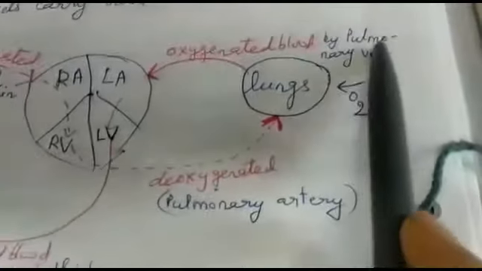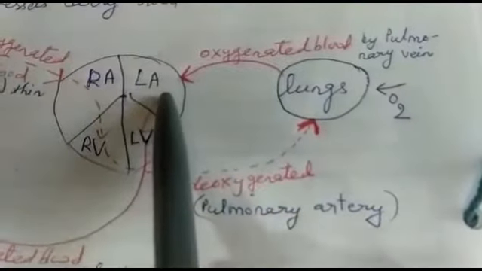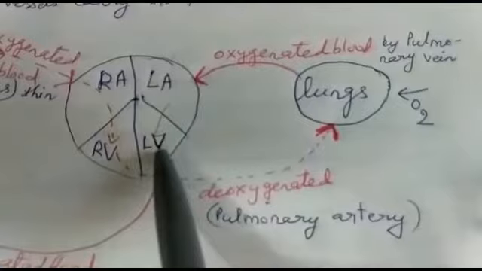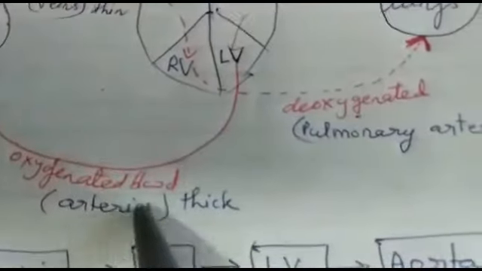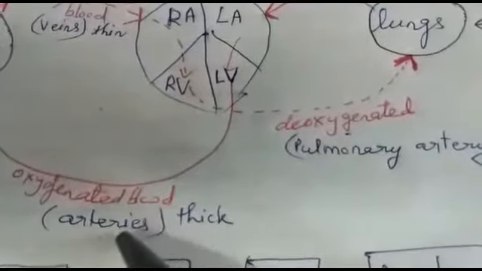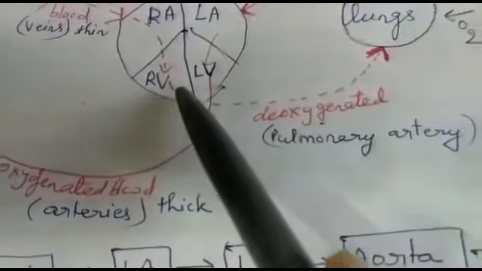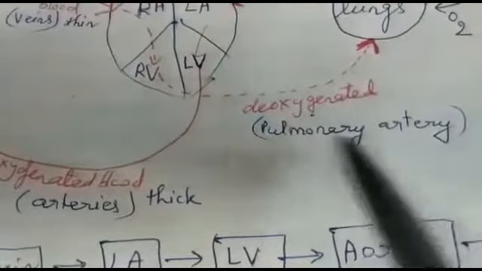Okay, so the pulmonary vein brings oxygenated blood from the lung to the left auricle. From the left auricle it passes into the left ventricle. From the left ventricle this oxygenated blood is carried by arteries. Remember, blood from the heart to various body parts is carried by arteries. If it is carrying oxygenated blood, then it will be an artery, and if deoxygenated blood is to be carried from the heart, then it will be the pulmonary artery.